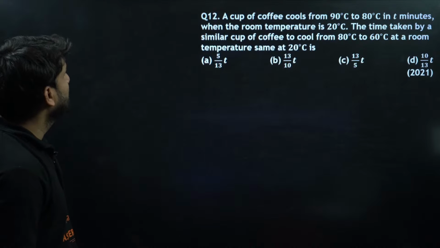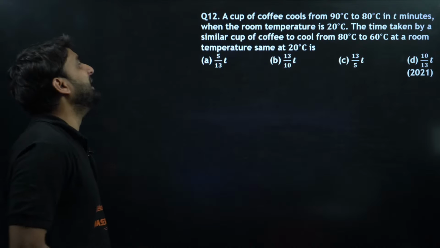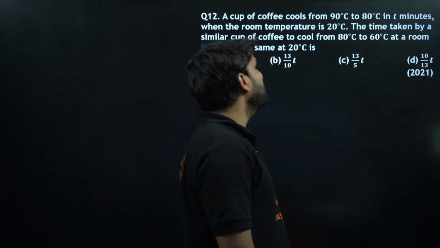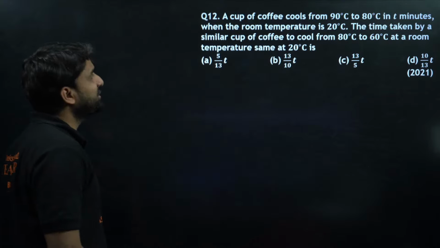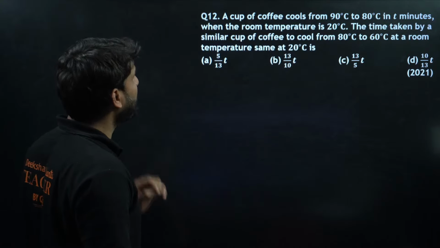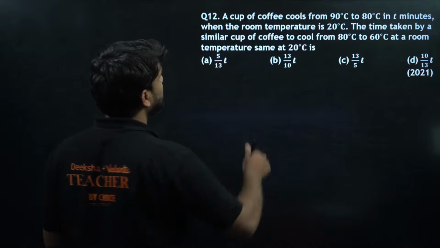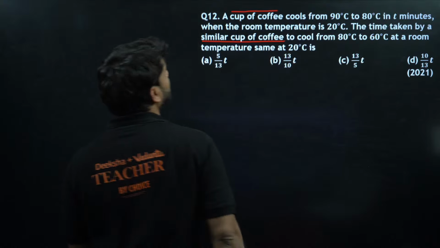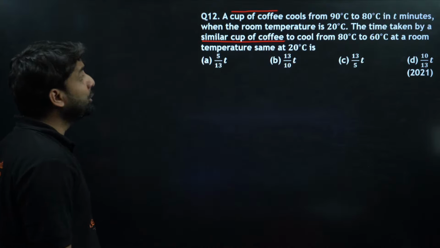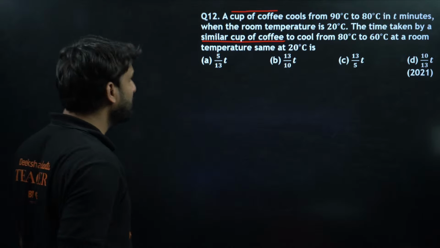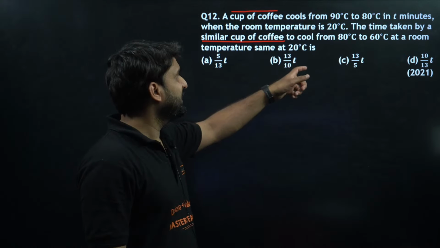Moving to the next. A cup of coffee cools from 90 degrees centigrade to 80 degrees centigrade in T minutes when the room temperature is 20 degrees centigrade. The time taken by a similar cup of coffee, meaning the material is same, everything is same, to cool from 80 degrees centigrade to 60 degrees centigrade at a room temperature of 20 degrees centigrade is what?